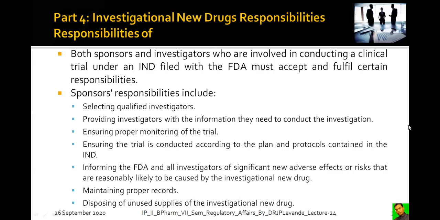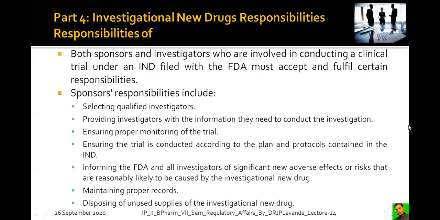So both sponsors and investigators who are involved in conducting a clinical trial under an investigational new drug filed with the FDA must accept and fulfill certain responsibilities. Now, what are these responsibilities? There are responsibilities of the sponsors and there are responsibilities of the investigators.